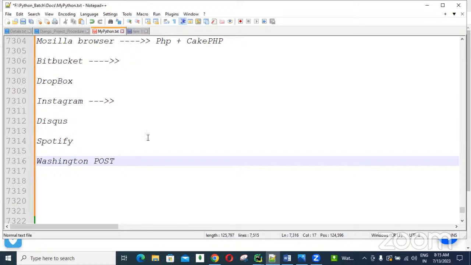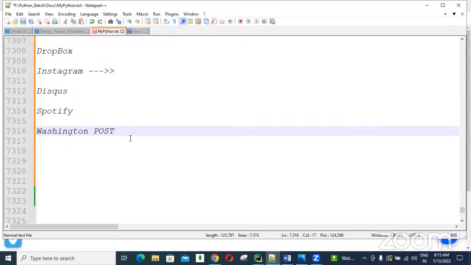That's why nowadays lakhs of companies are choosing Python with the Django framework for developing their web applications. A lot of companies previously used Java and .NET for developing their web applications.